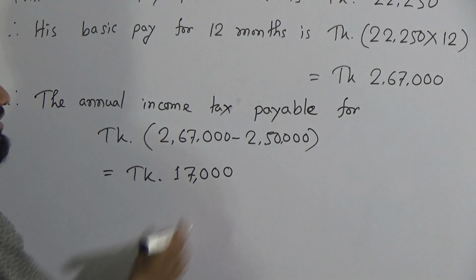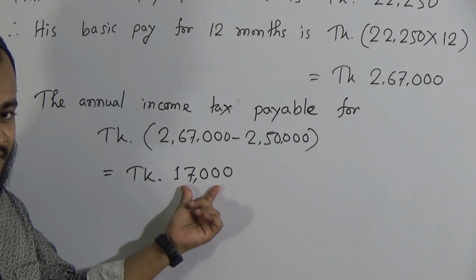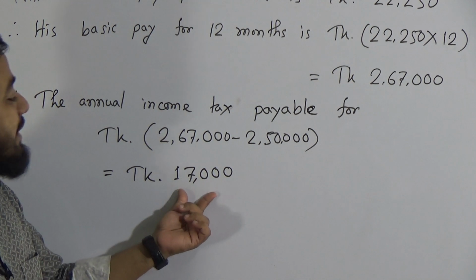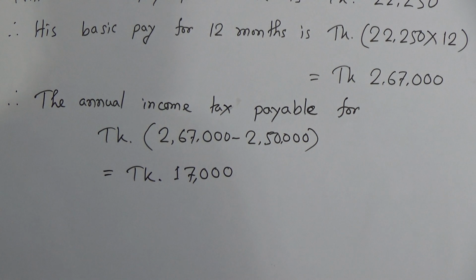This subtraction means that on 17,000 taka Nilim has to pay the income tax. I repeat, my dear students, on only 17,000 taka Nilim has to pay the income tax, and the income tax rate is 10. That means on 100 taka Nilim has to pay 10 taka.